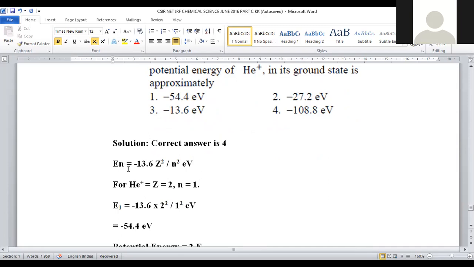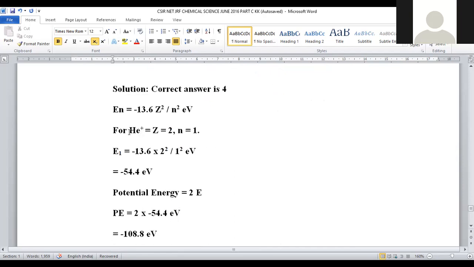Energy associated with hydrogen is given as minus 13.6 Z square by N square electron volts. If the same formula is applicable to helium positive, for this Z of helium is taken as 2, and N is equal to 1, because the electron is present in the first 1s shell only, that's why the principal quantum number becomes only 1, right? Z is equal to 2, N is equal to 1. This is for helium positive.